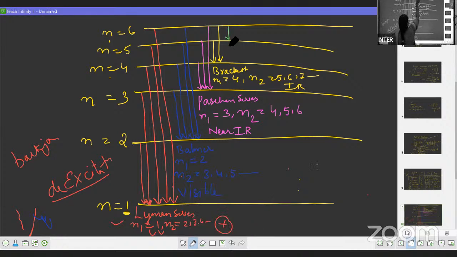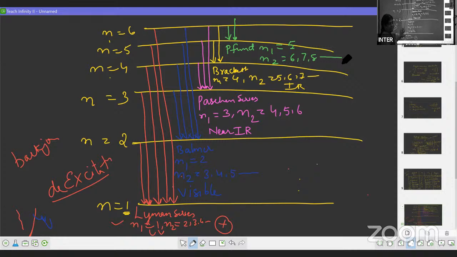Spectral line from any higher orbit to the fifth orbit. Here the electron from the fifth orbit stops at the fifth orbit. Where did it come from? What comes after it? 6, 7, 8, 9. So this is the formation of spectral lines.